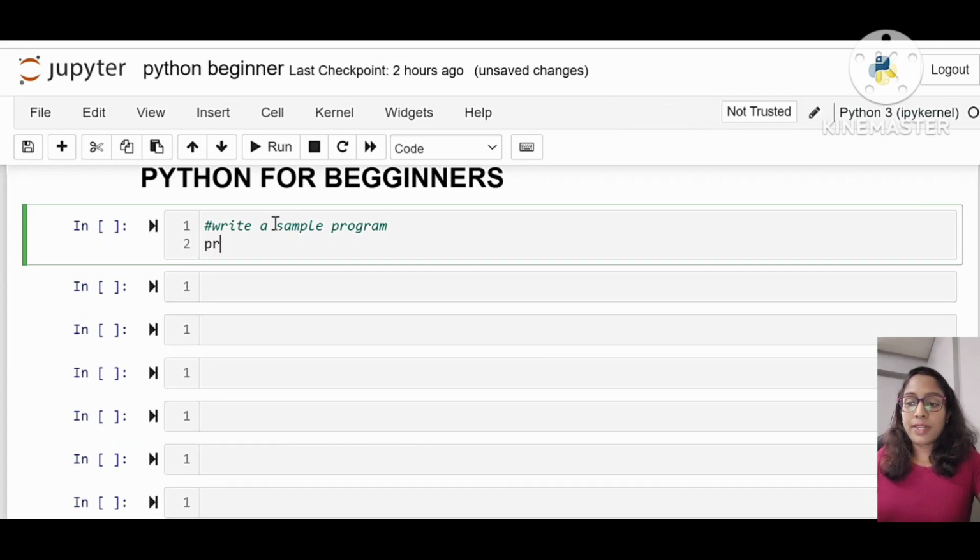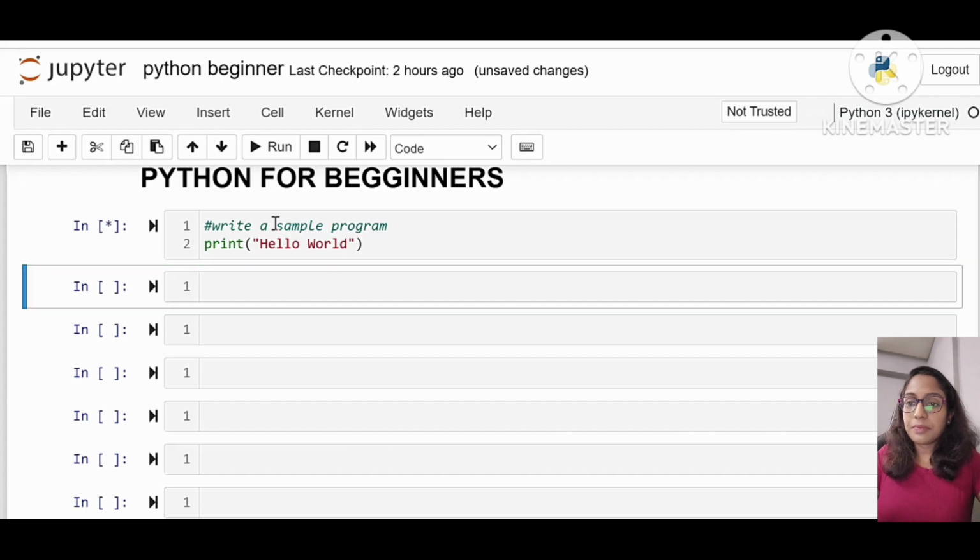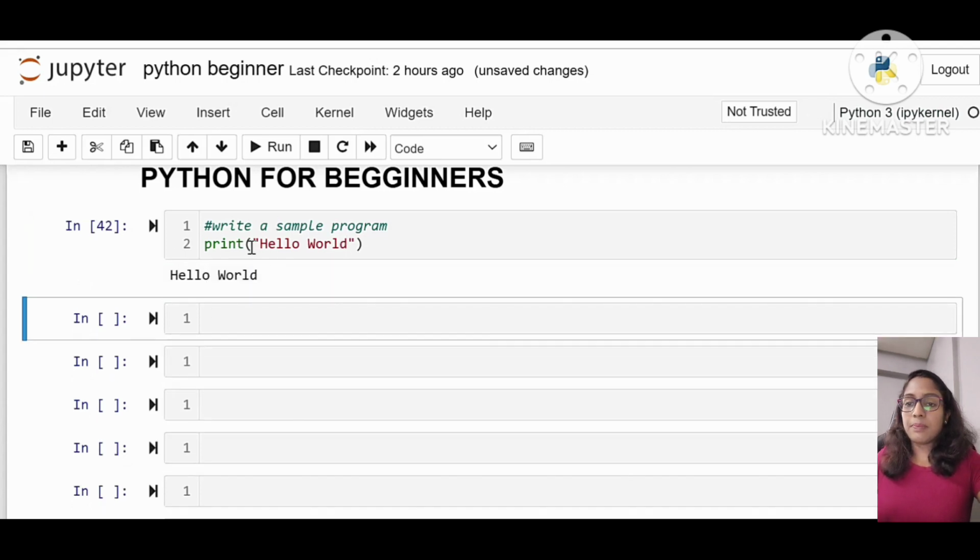Okay, now I'm going to write the first program. The first program is just to print hello world. So print, in parentheses, in quotes, you write hello world. Print is a function in Python. It is an inbuilt function, and it always has parentheses. Inside the parentheses, in double quotes or single quotes, we can write whatever we want to display.